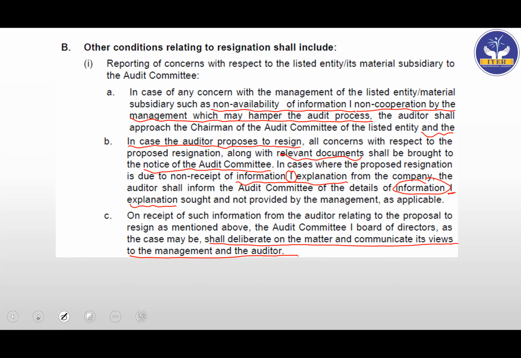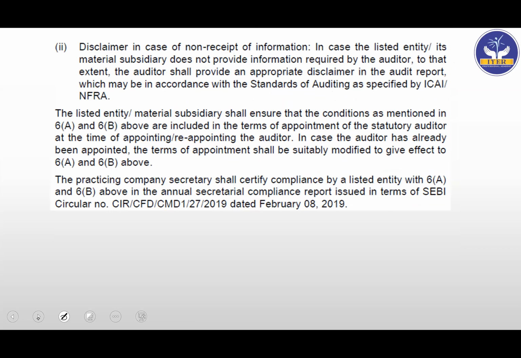And finally, you have the information disclosure part. Disclaimer, in case of non-receipt of information, in case the listed entity or its material subsidiary does not provide information required by the auditor, to that extent, the auditor shall provide an appropriate disclaimer. So simple, your SA 705, appropriate disclaimer in the audit report, which may be in accordance with the standards on auditing as specified by ICAI. That is nothing but, we already know it. It is SA 705, one of the best essays that you have understood.